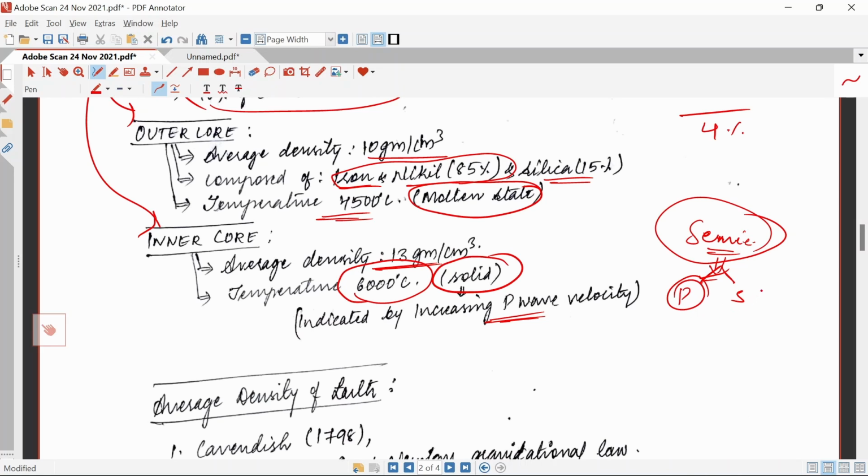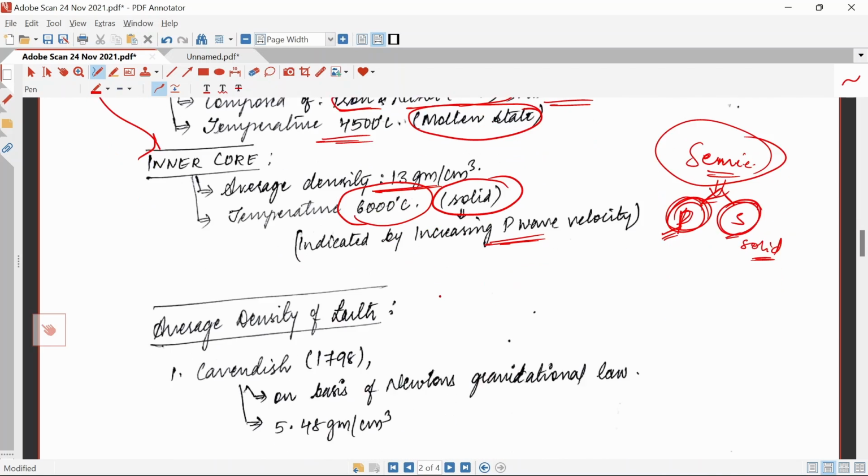P means primary waves and S means secondary waves. P waves travel in all conditions, and S waves only travel in solid conditions. From this we can understand what kind of temperature and whether solid or liquid conditions are present in the interior of the earth.